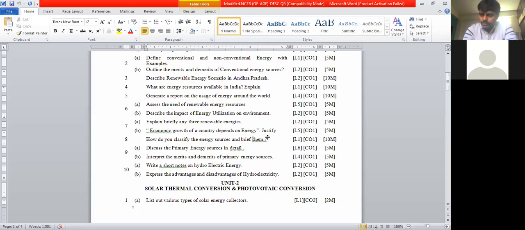So this way the total 10 questions are applicable here, and of course advantages and disadvantages are also there. What advantages do we have? Easy construction, easy power generation, it can be done. Now transferring of the power is also easy for me. So some advantages. Some disadvantages are, whenever we look at hydroelectrical energy, I need to construct a big dam.